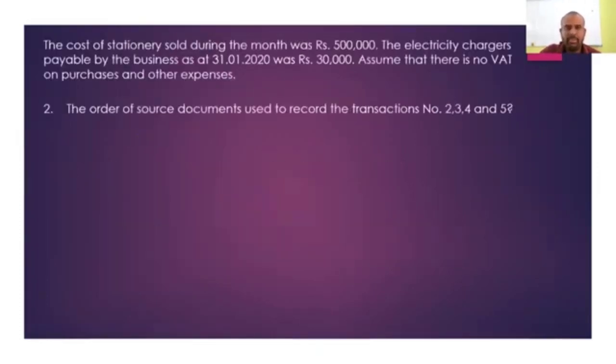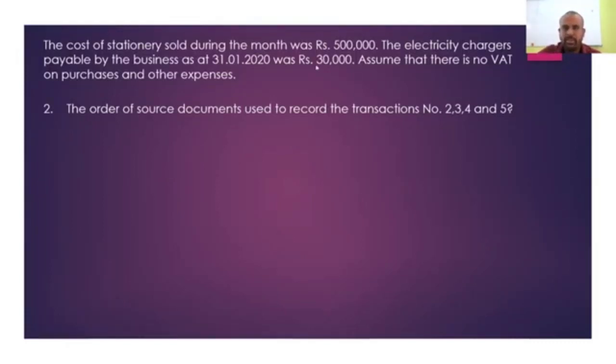What was the first requirement? The cost of the stationery sold, 500,000. The stationery sold will cost 500,000. Electricity charges payable by the business, 30,000. Assume there's no VAT on the purchases and the expenses. They are not giving you the input VAT. They are giving you only the output VAT. VAT on purchases and VAT on expenses, if you can claim them, are VAT receivable. Those are assets, right? You are required to identify the source document for transactions number 2, 3 and 5.